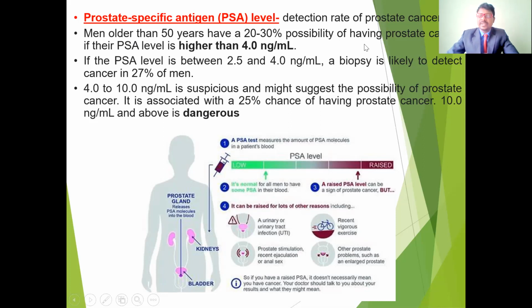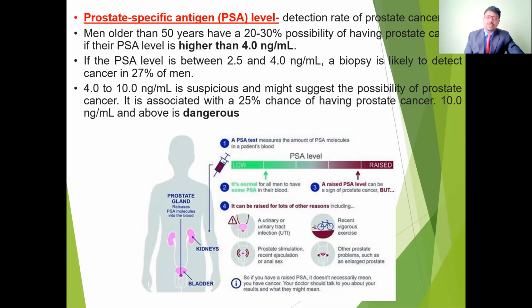This special test is helpful to detect prostate cancer. Those above 50 years of age have a 20 to 30% possibility of having prostate cancer, and the prostate specific antigen is going to reveal it. If the PSA levels are higher than 4.3 nanograms per milliliter, it indicates a risk factor for prostate enlargement.